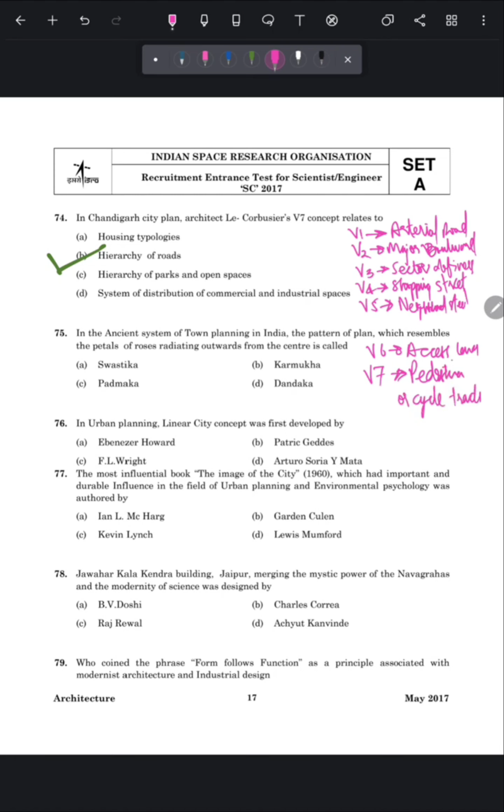So this is the hierarchy of roads used by Le Corbusier, which is also known as the V7